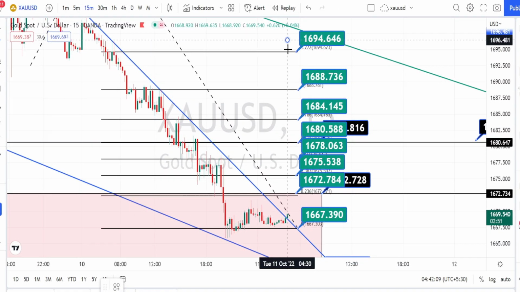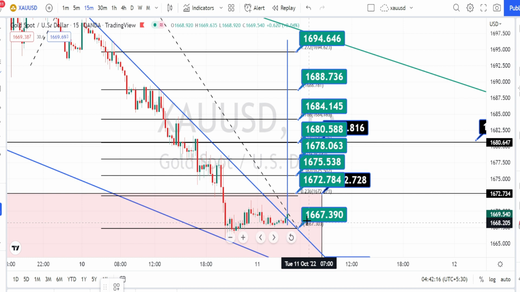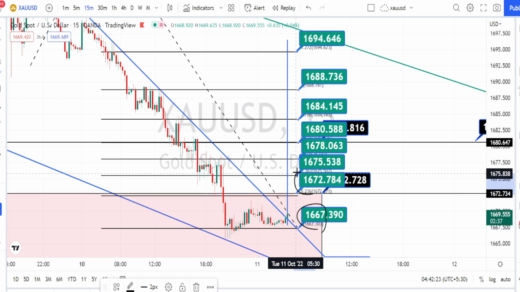So the values within these green color boxes are the resistance and support levels for current price action in 15 minutes time frame. Currently the price action is trading between the support level of 1667 and resistance level of 1672. Wait for the price action to break this resistance level of 1672, and next level of resistance is going to be around 1675, 1678, 1680, 1684, 1688 and 1694.